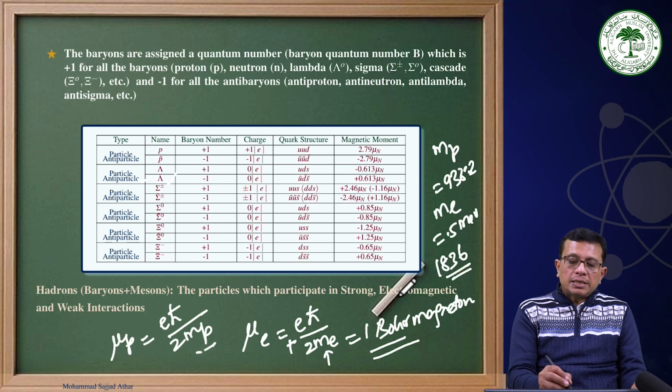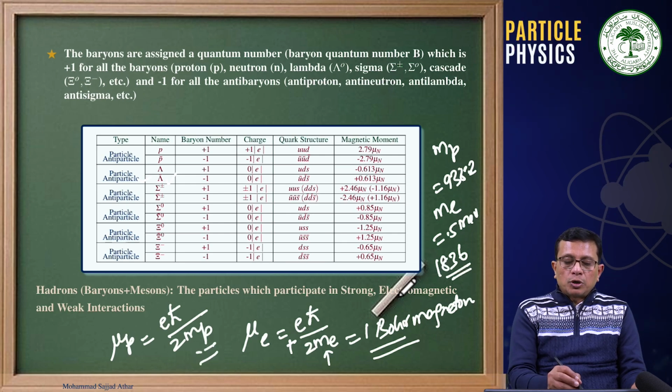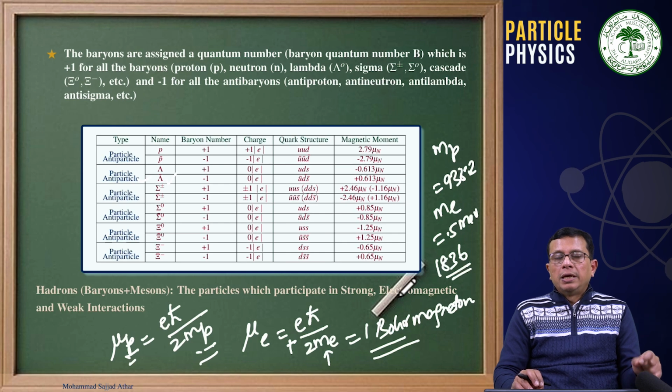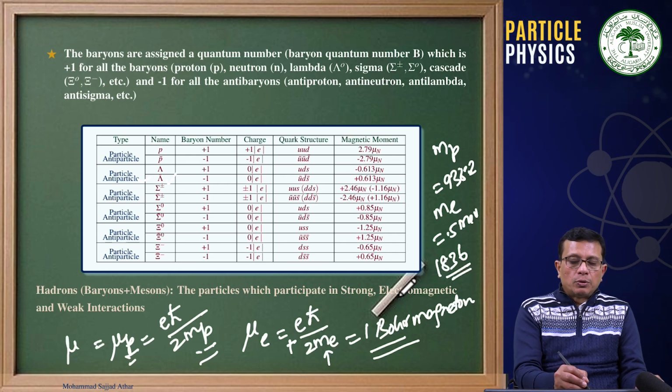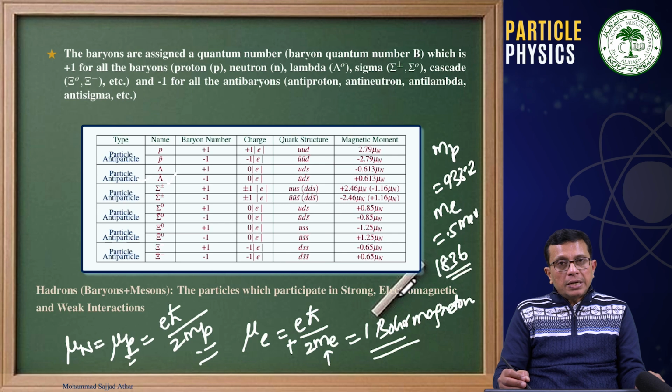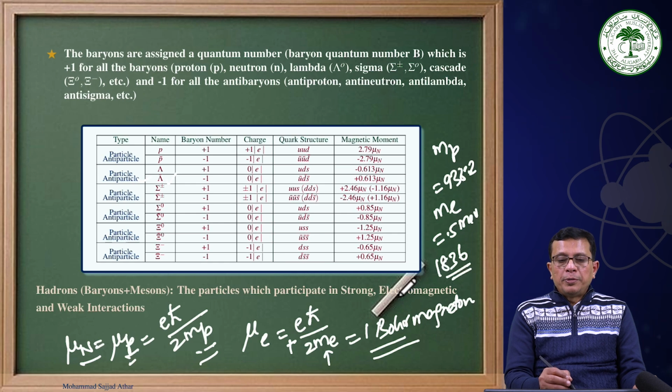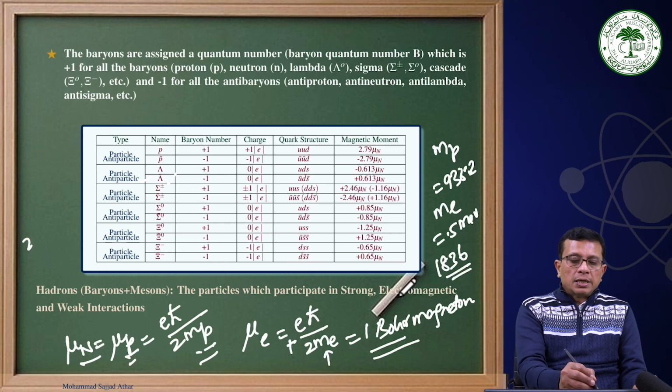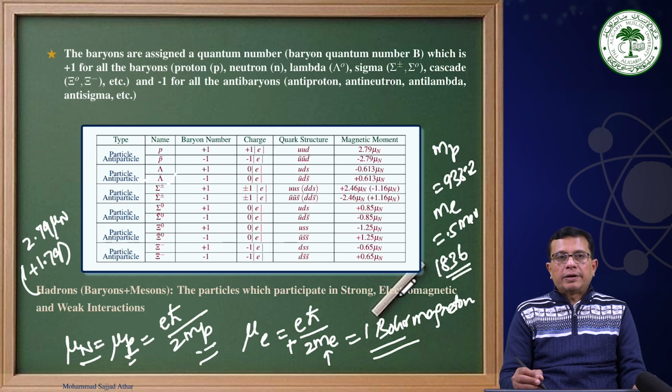Then that means, since it is coming in the denominator, the proton's magnetic moment should be 1836 times smaller than the magnetic moment of the electron, and that we call one nuclear magneton. When it was measured experimentally, it was found that it is not 1 μN, but rather 2.79 μN, or I can write it as 1 plus 1.79.